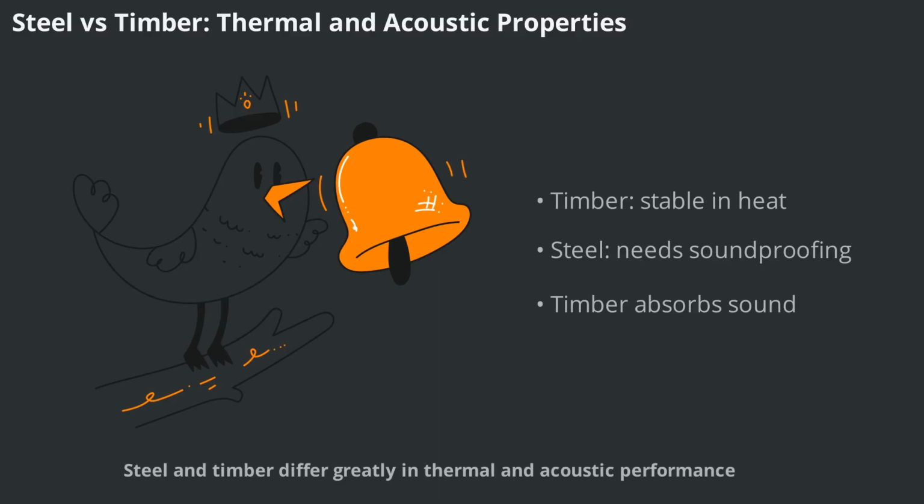Steel and timber differ greatly in thermal and acoustic performance. Steel expands significantly with heat, which can cause structural issues, while timber's expansion is minimal, offering better thermal stability. Acoustically, steel reflects sound and may require additional soundproofing, whereas timber naturally absorbs sound, reducing the need for extra materials and lowering costs in buildings where noise control is important.